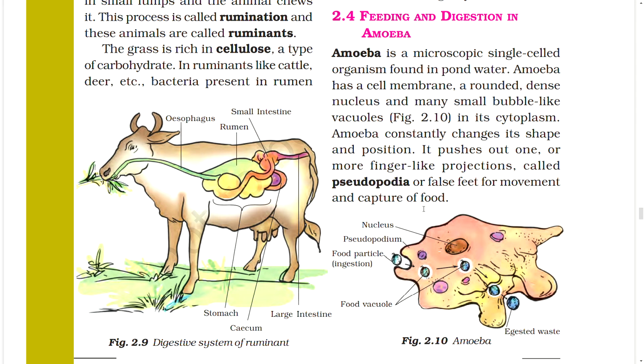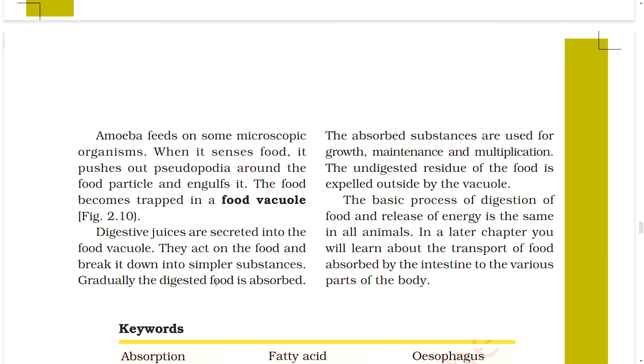Nucleus, pseudopodium, food particle, ingestion, food vacuole, egestion of waste. Figure: amoeba. Amoeba feeds on some microscopic organisms. When it senses food, it pushes out pseudopodia around the food particle and engulfs it. The food becomes trapped in a food vacuole.